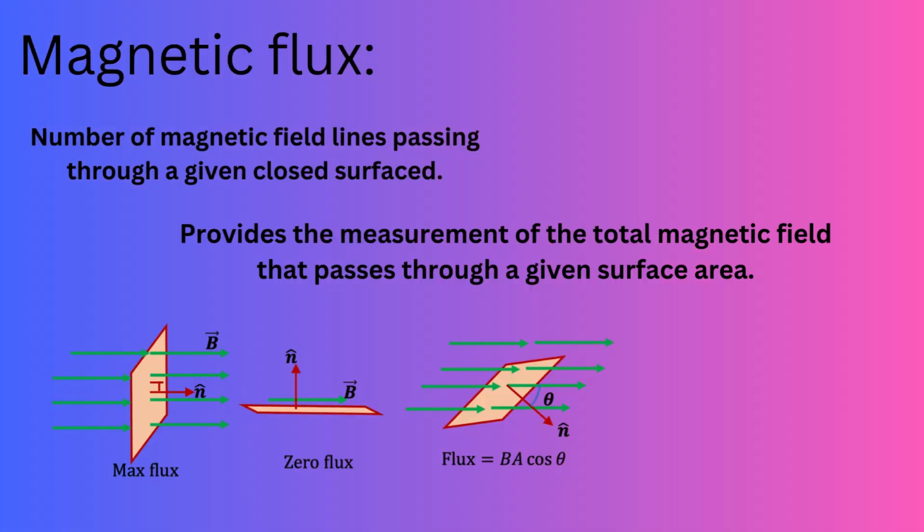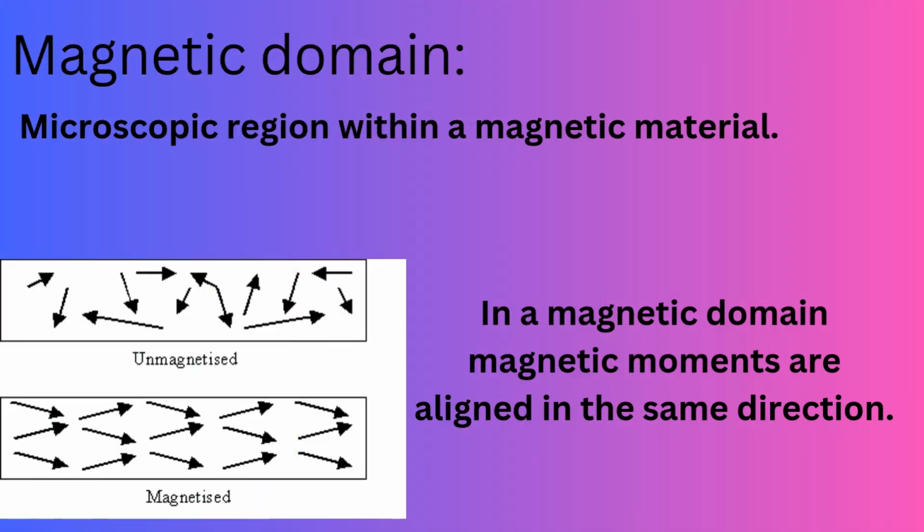The magnetic flux is the number of magnetic field lines passing through a given closed surface. It provides a measurement of the total magnetic field that passes through a given surface area. Magnetic domain is the macroscopic region within a magnetic material where the atomic magnetic moments are aligned in the same direction, contributing to the material's overall magnetic properties.